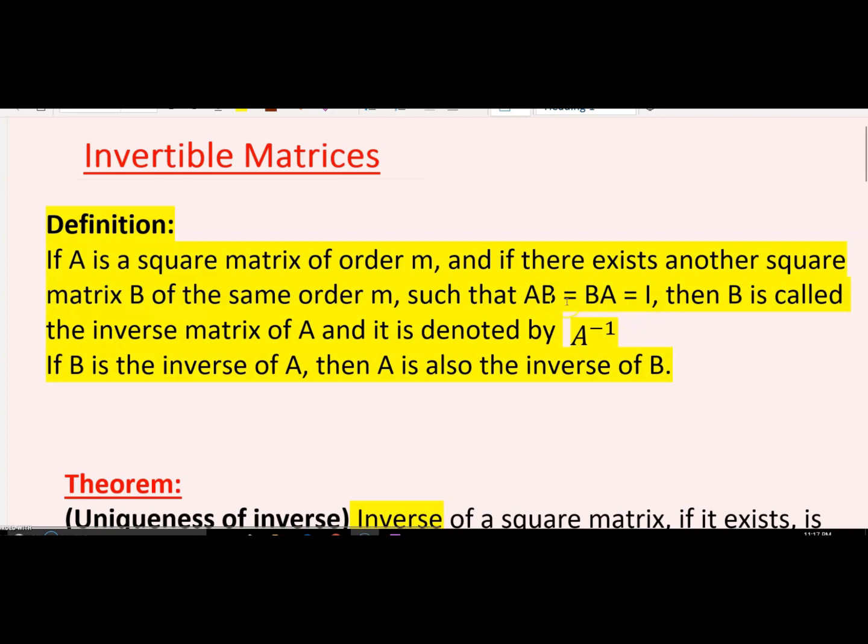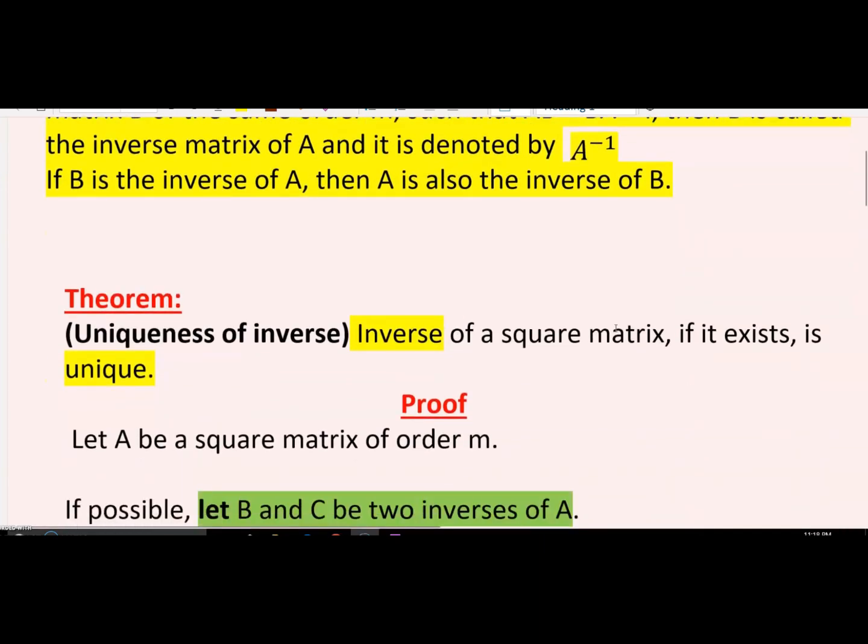Okay, so in that case, only in that case, we will call B as the inverse of A as well as A is the inverse of B. And how we can denote the inverse? Suppose we are talking about the inverse of A, so it will be denoted by A raised to power minus 1, that is A inverse. So let's start. First we will solve some theorems.